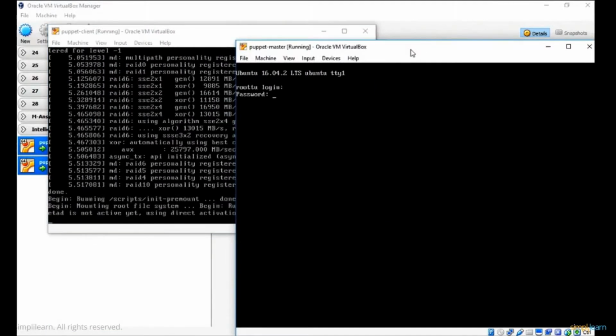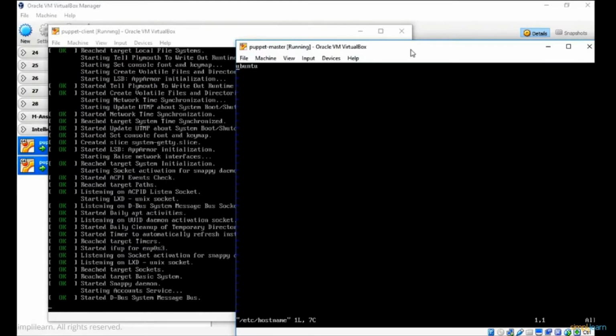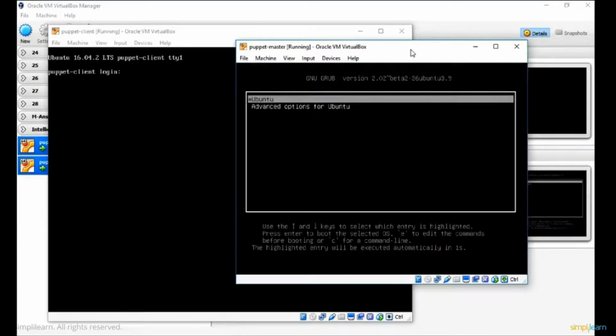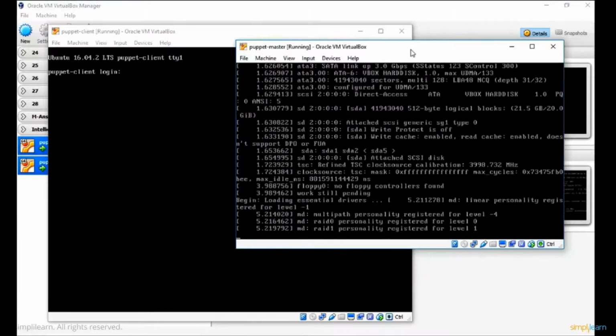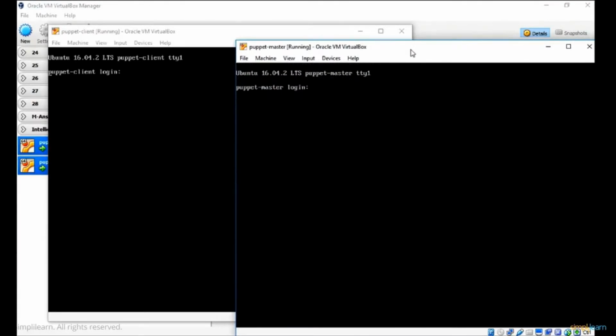Similarly, going to the Puppet Master, I'll log in as root with the Red Hat password. I'll open the hostname file, say dd, and I'll type puppetmaster. I'll save this file and reboot the machine for the hostname change to take effect. A hostname change does not take effect unless you reboot the machine. Now both these machines are ready.